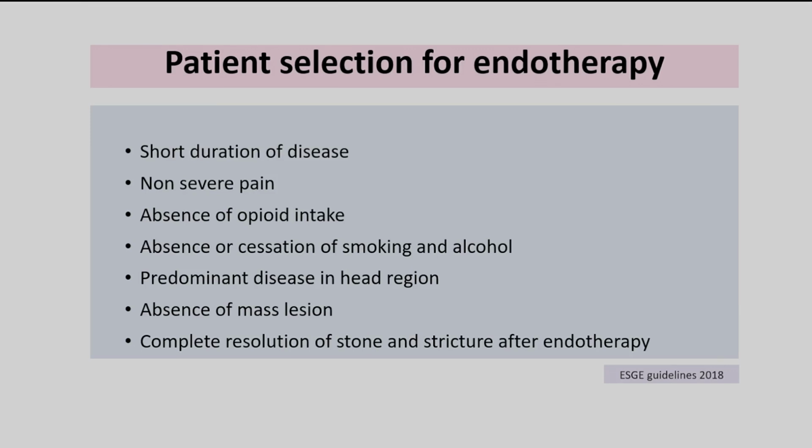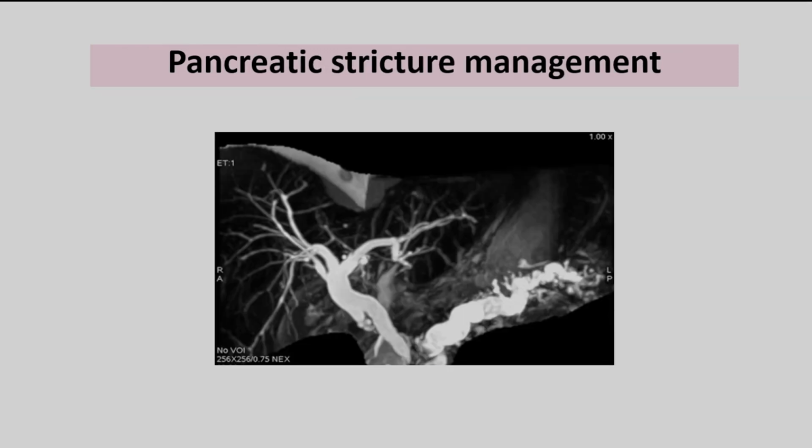Which patients are best for endoscopy? A short duration of disease, not a very severe or long duration of pain, absence of opioid intake, absence or cessation of smoking. The predominant disease should be in the head. That's very important, either a stricture or stones, and an absence of a mass lesion. If the patient has a mass, then it is preferable to do head coring, and complete resolution of stone and stricture after the endotherapy. These are the patients who are the best candidates for endoscopy.